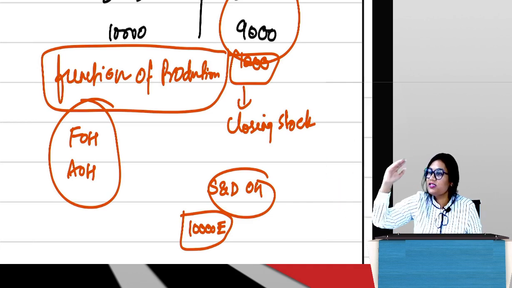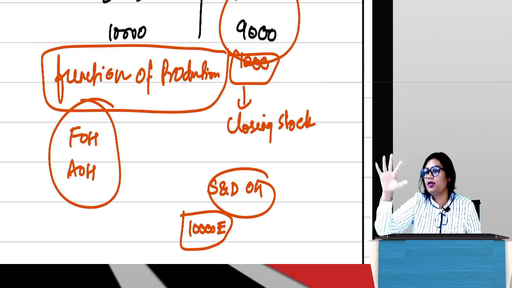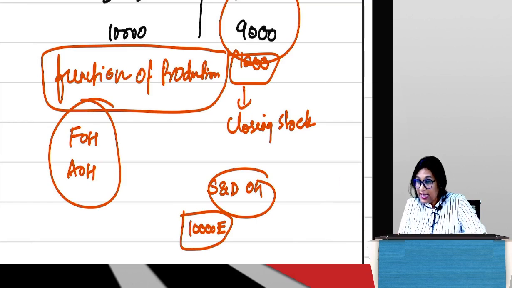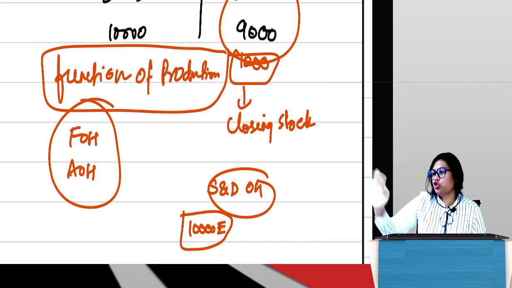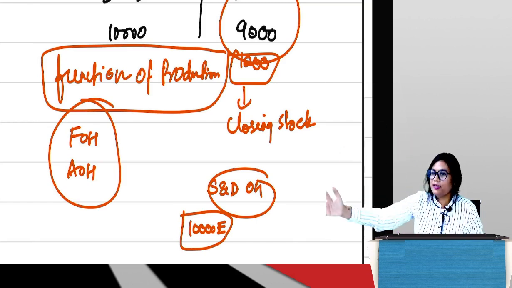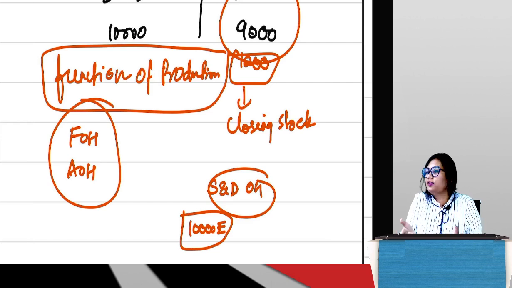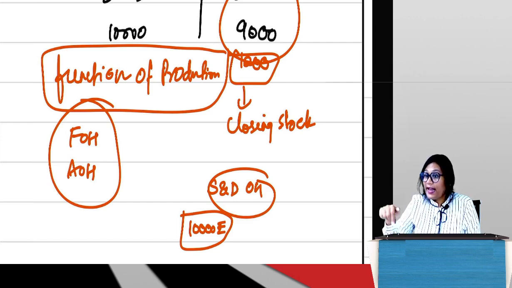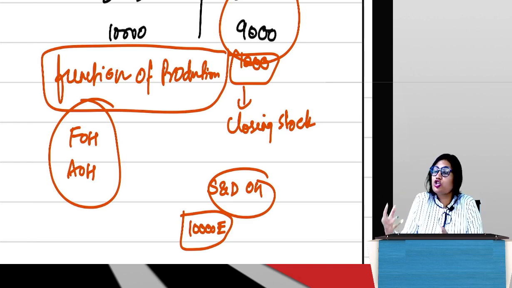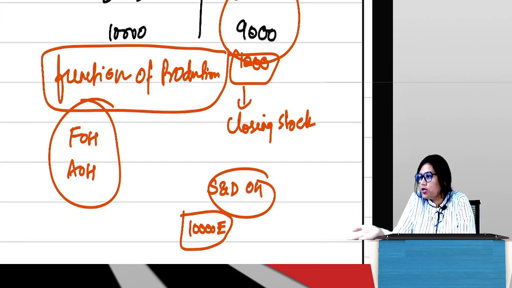They are always spent in manufacturing the product, and these costs, FOH and AOH, will be borne by my production units, because to produce all 10,000 units you have to incur these costs. There is no choice. But selling and distribution costs are only a function of sales, because I have spent those costs only for the sales units.